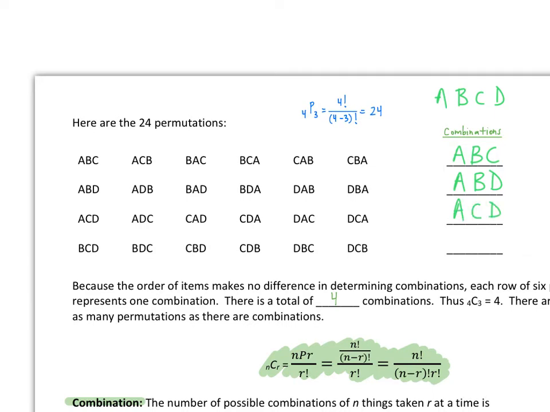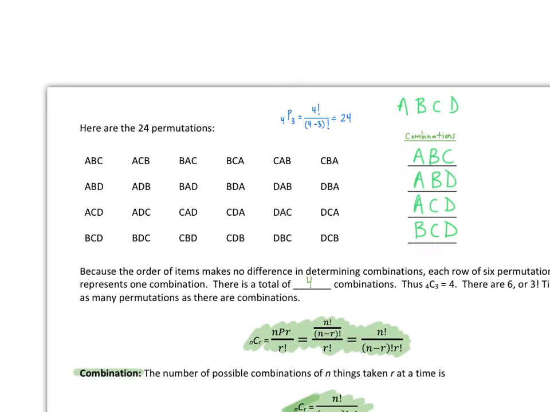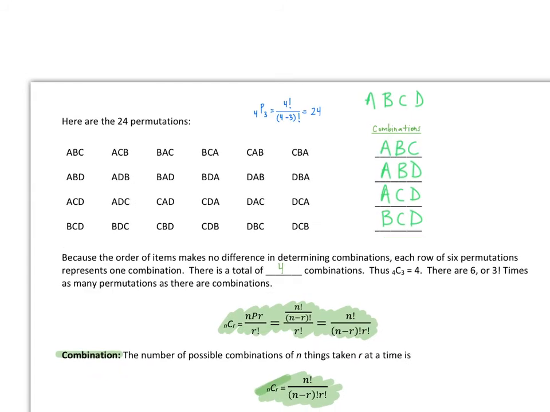And what's the last combination? Can you see what we're missing? We're missing B, C, D. So when we're talking about combinations, we've really only got 4 different combinations, because the order of items makes no difference. I can mix these letters up, but they still all count as the same combination.